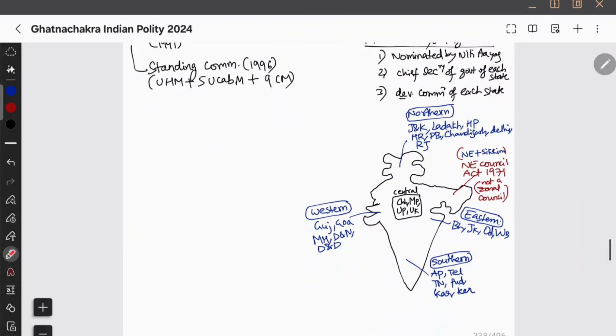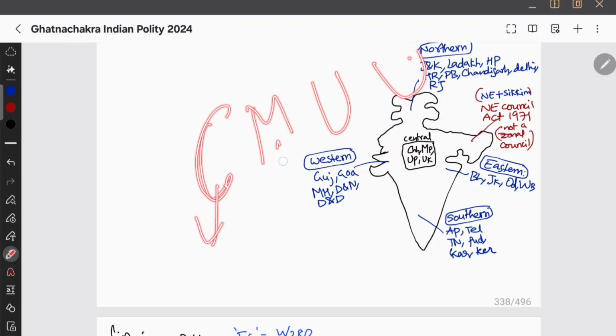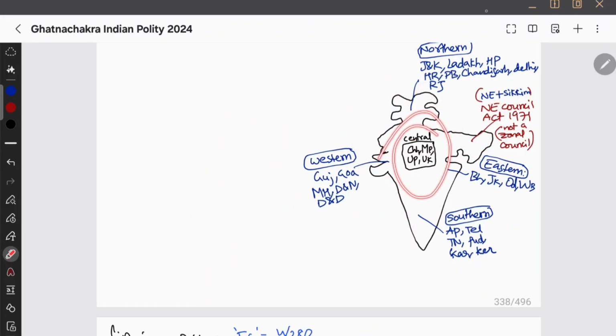Now let us see the 5 zones. Let us try to remember them. I remember it like this. Central: catch my umbrella uncle. Catch Chhattisgarh, Madhya Pradesh, Uttar Pradesh, Uttarakhand. Okay, so these are the 4 states under the central zonal council.